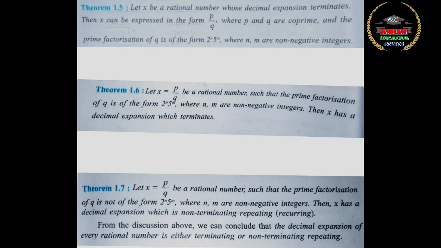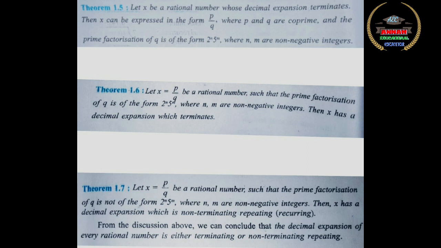Theorem 1.5. Let x be a rational number whose decimal expansion terminates. That means it ends after certain number of digits. Then x can be expressed in the form p by q, where p and q are co-prime, and the prime factorization of q is of the form 2 power n into 5 power m, where n and m are non-negative integers. This is theorem 1.5.